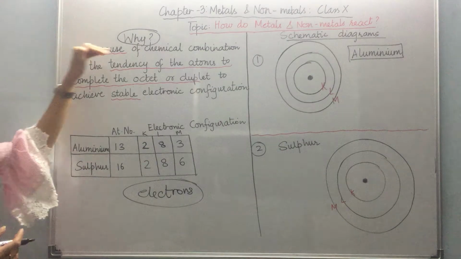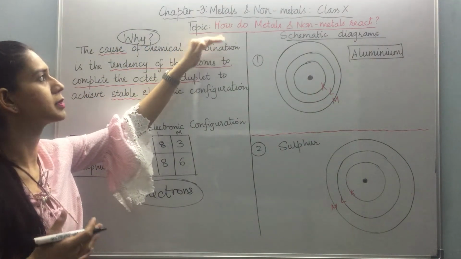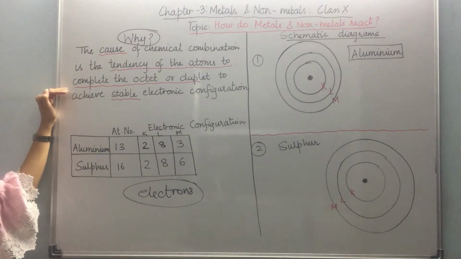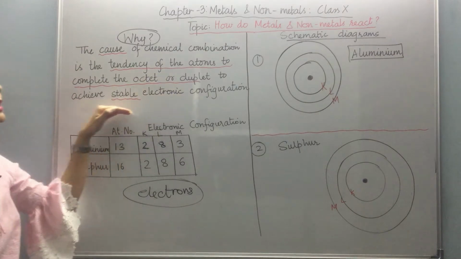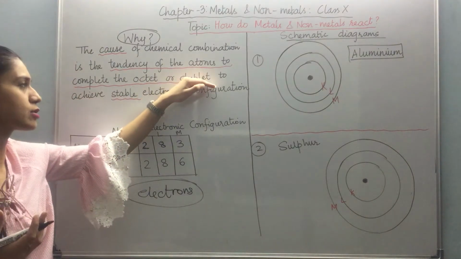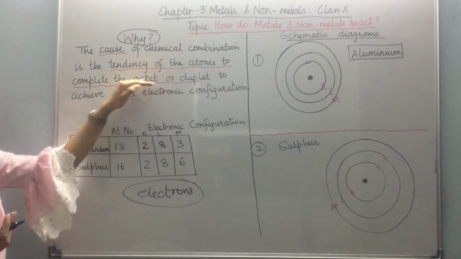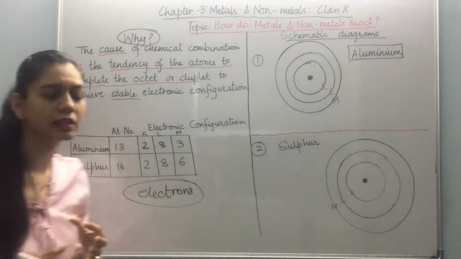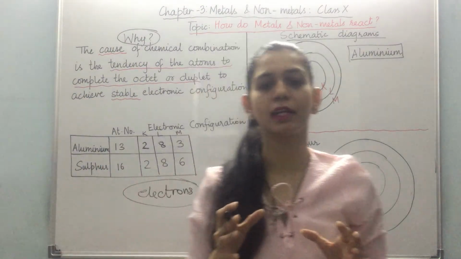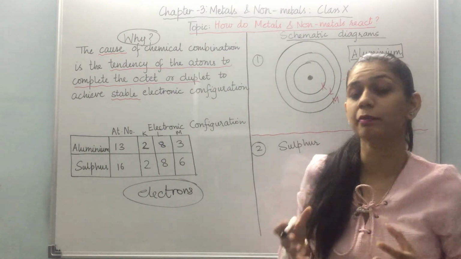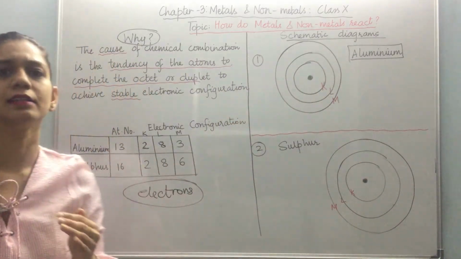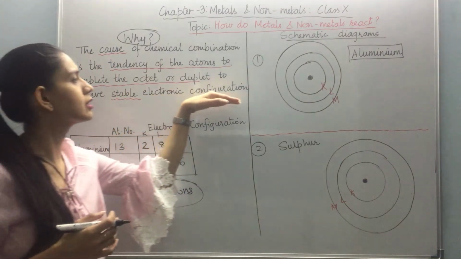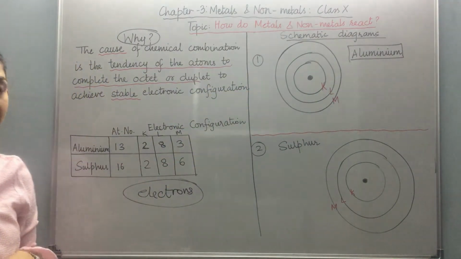Now the cause of this chemical reaction or combination between a metal and a non-metal is the tendency of the atoms to complete the octet or duplet in its outermost shell. If it is the K shell, it will complete a duplet, otherwise an octet, to achieve a stable electronic configuration. Neither metals nor non-metals are satisfied with their electronic configuration. They want some stability in themselves. That's why they either lose electrons or gain electrons to attain a stable electronic configuration like a noble gas.